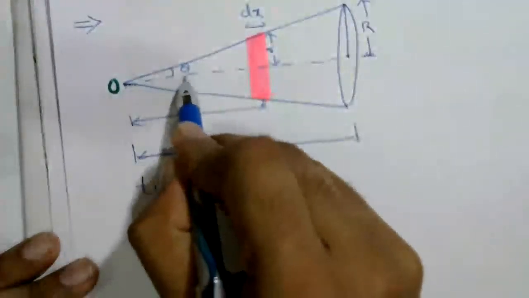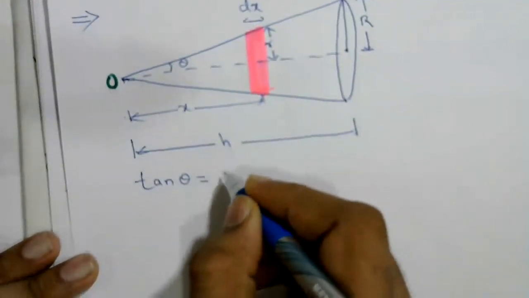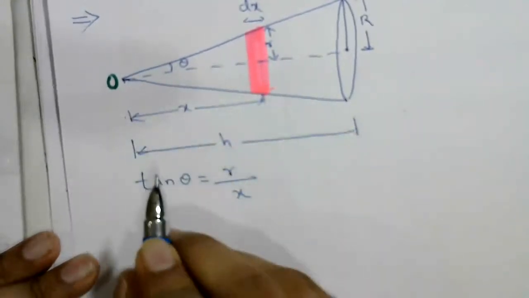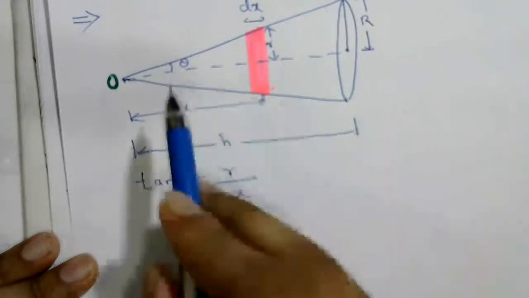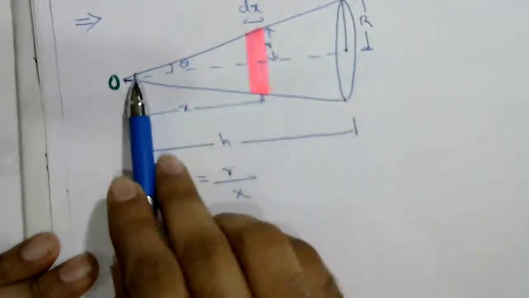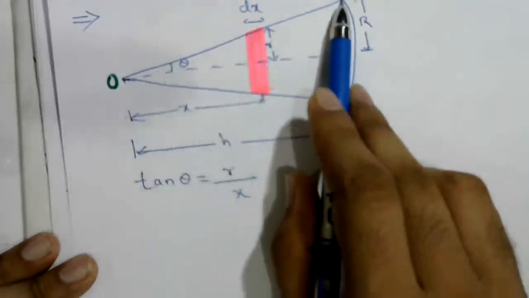In this small triangle I am applying tan theta equal to opposite by adjacent. Opposite is what? r. Adjacent is what? x. Clear? And similarly, this big triangle I am taking here. The angle is the same for the small triangle as well as the big triangle.